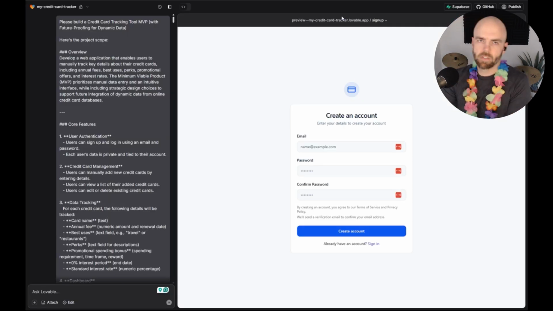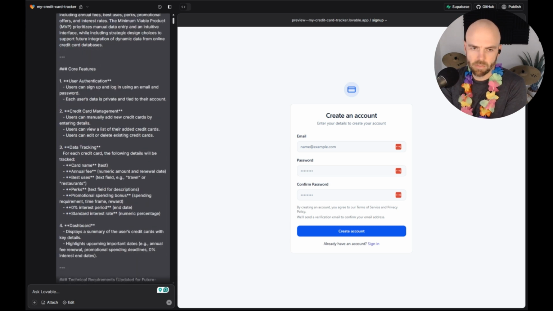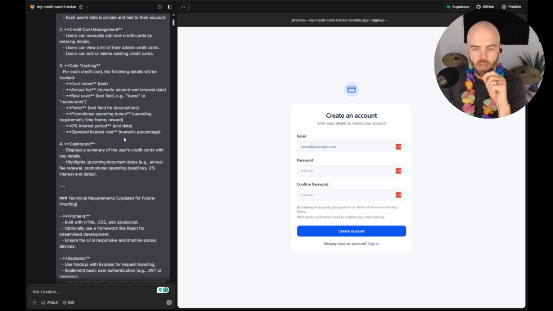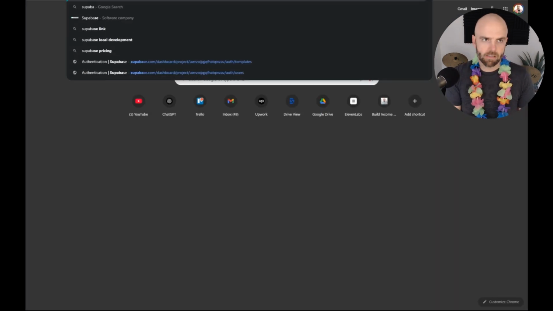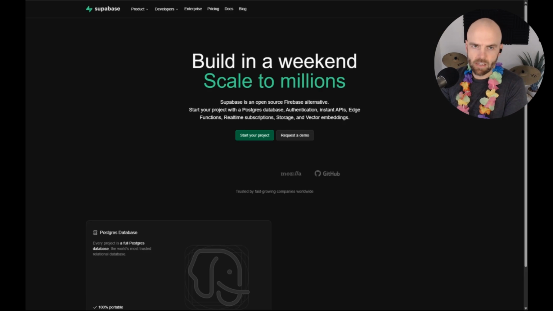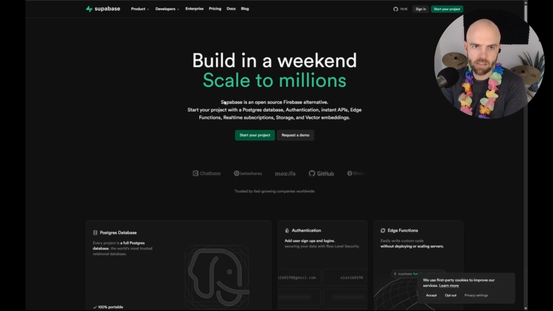So I chose to build this in Lovable. Why? I just wanted to test the tool. I really hadn't gotten started. Another cool thing about Lovable is that it is integrated directly with this company Supabase. And again, let me just go to it so you can see. Build in a weekend, scale. It's an open source Firebase alternative. So start with your project. This is really what it does.